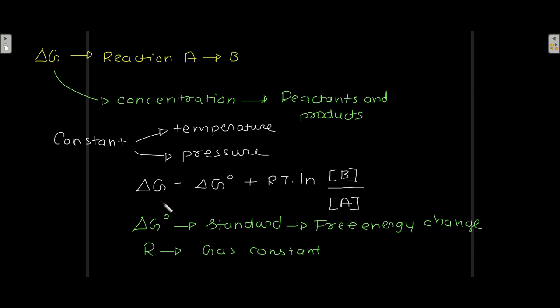So free energy at constant temperature and pressure is equal to standard free energy plus gas constant into absolute temperature into log of concentration of product divided by concentration of the reactants.